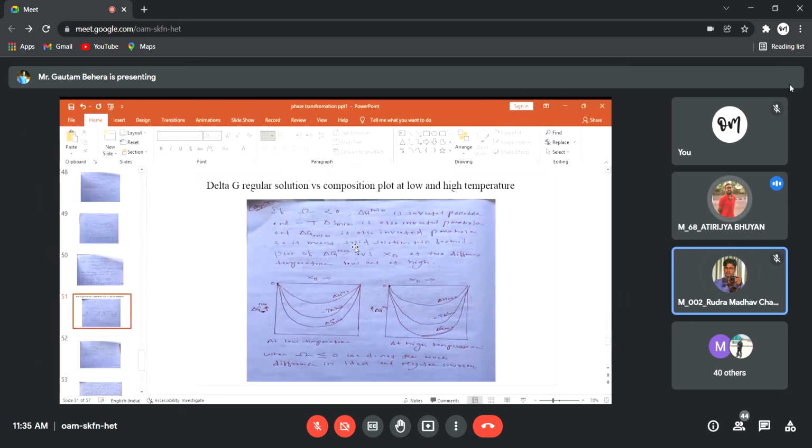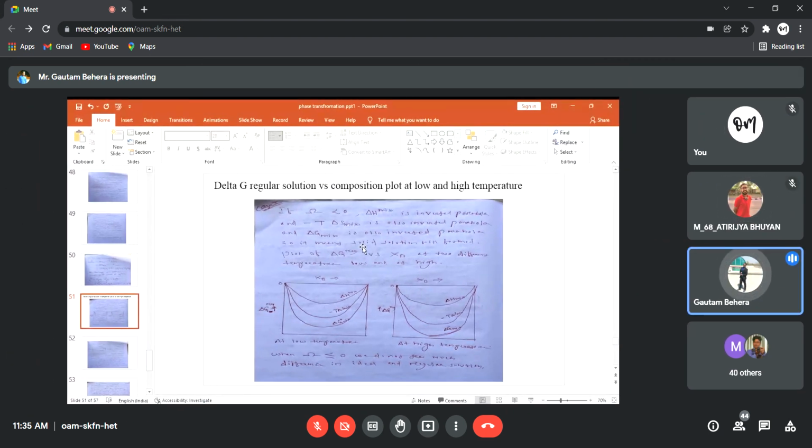Yes, sir. So how will the curve be? Will it be an inverted parabola or just opposite to that? It will be a normal parabola, not inverted. But I have shown it here as an inverted parabola, you can see. But why? Just have a look. Because I have multiplied with negative T. Here it is minus T delta S mix, so minus T delta S mix will be inverted, obviously.